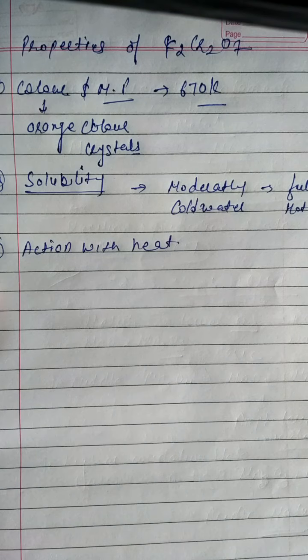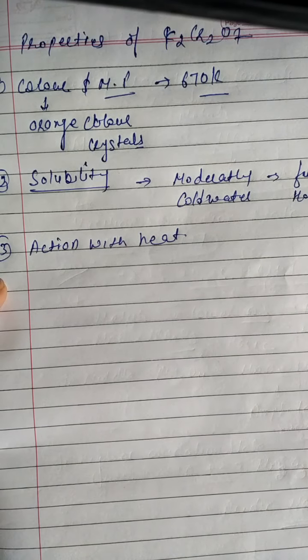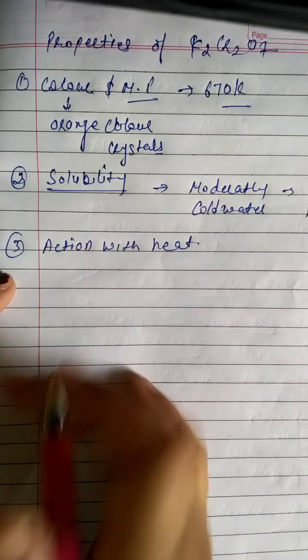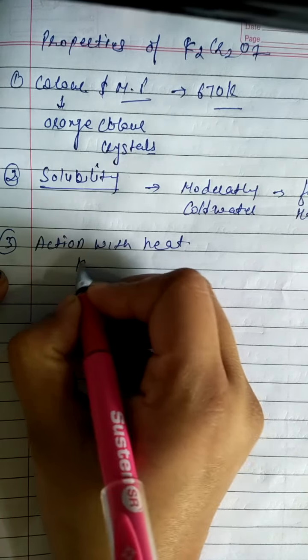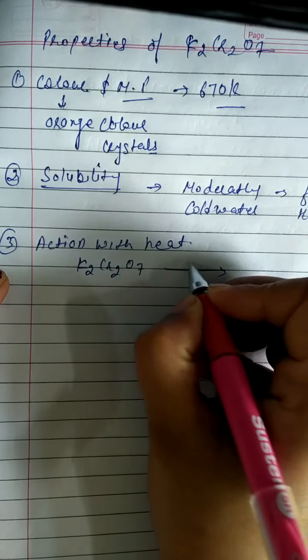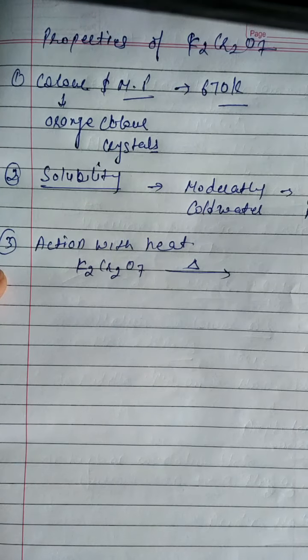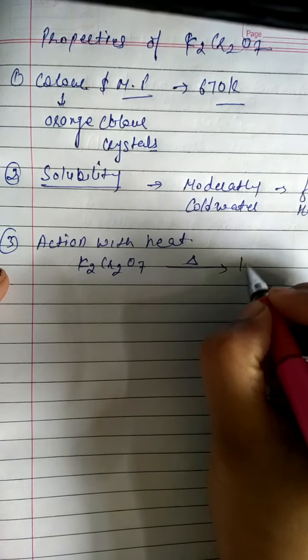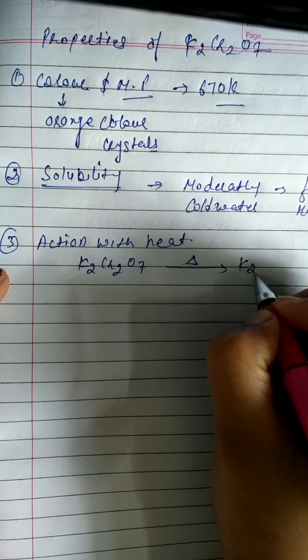What will happen when potassium dichromate is heated? Firstly, potassium dichromate is K2Cr2O7. When it is heated, it is converted into potassium chromate.